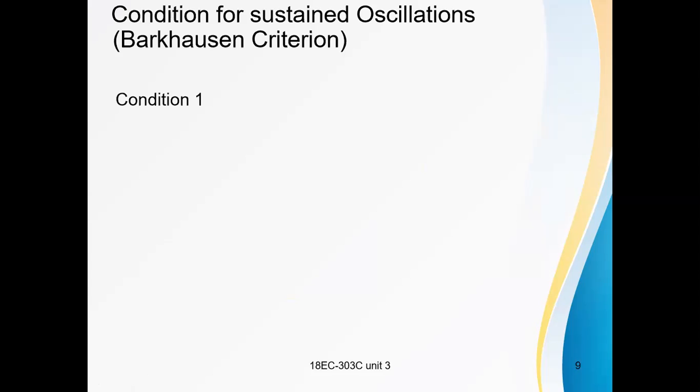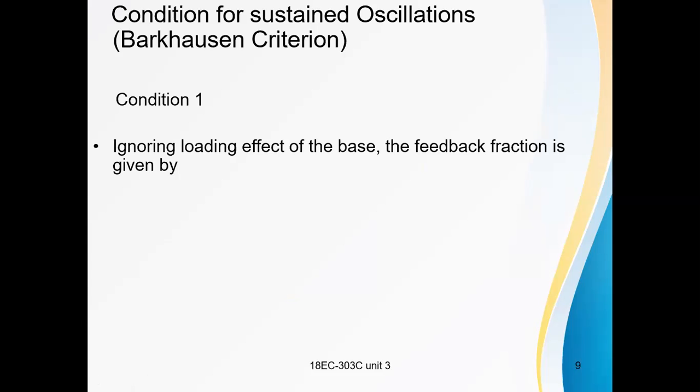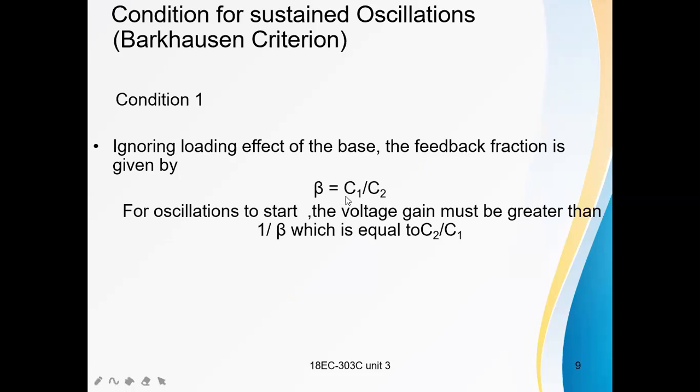And what are the conditions for sustained oscillations in Colpitts oscillator? Ignoring the loading effect of the base, the feedback fraction is given by beta equals C1 by C2. For oscillations to start, A beta should be greater than 1.